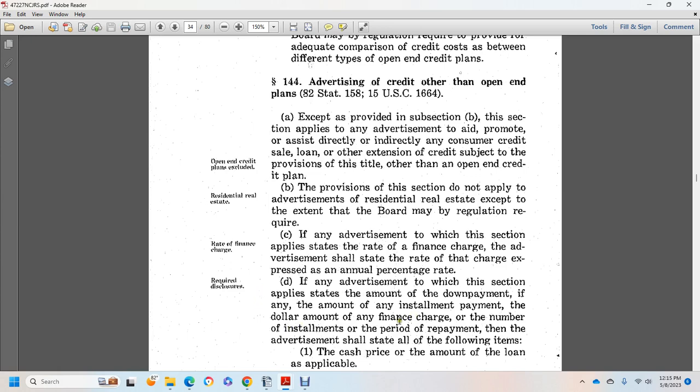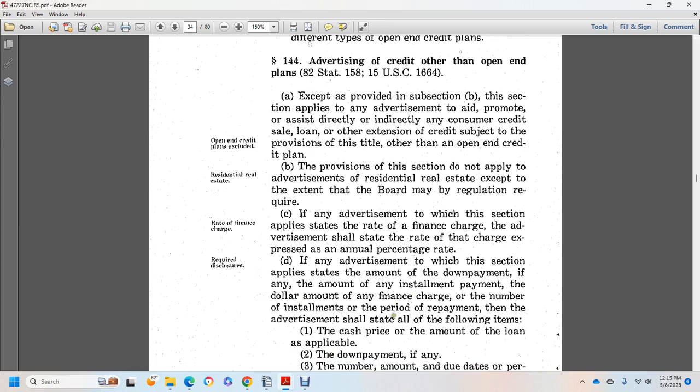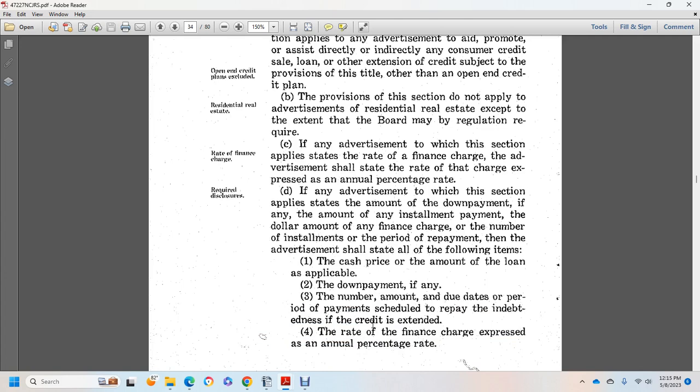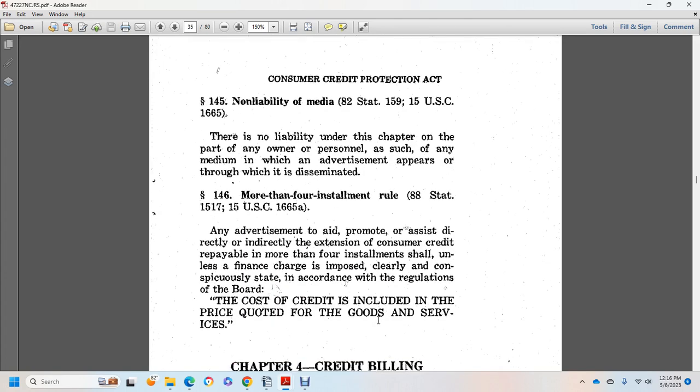Then the advertisement shall state all of the following items: 1, the cash price or the amount of the loan, as applicable; the down payment, if any; the number, amount, and due date or period of the payment schedule to repay the indebtedness of the credit extended; and the rate of finance charge expressed as the annual percentage rate.